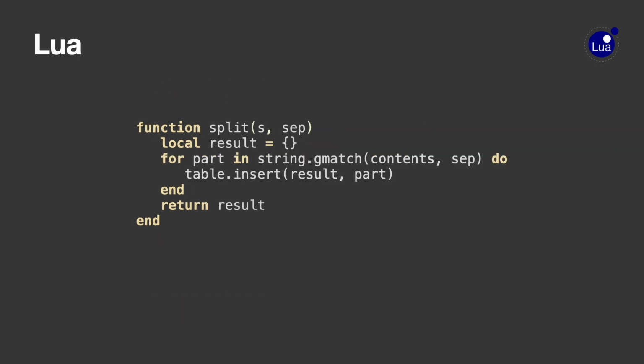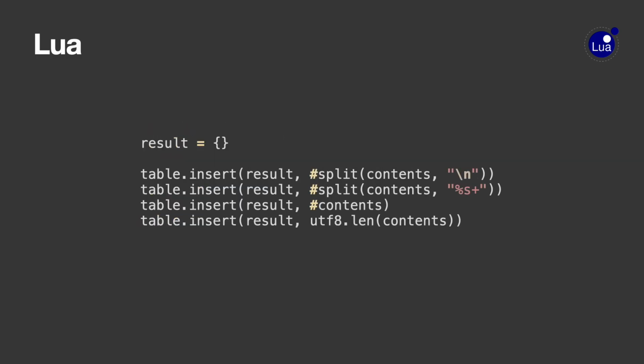I couldn't find a specialized split function from a brief search, but thankfully it has good support for regex. Again, we won't see anything like a list comp, so we're just using plain for loops. I don't exactly know how I feel about everything being a dictionary in Lua, which are called tables here, but it didn't impact this implementation at all. The prefix hash is a cute operator to get the length of a collection, and UTF-8 handling is built in, which was nice.